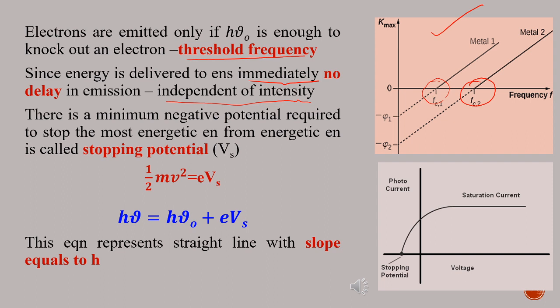If we increase the negative potential of the experimental setup, it will repel the photoelectrons emitted. So, the minimum negative potential required to stop the most energetic electron is termed as stopping potential. That is, kinetic energy half m v square is equal to e V s, where V s is the stopping potential. Using this equation, we can rewrite the above equation as h nu equal to h nu 0 plus e V s. This equation represents a straight line with a slope equal to Planck's constant.